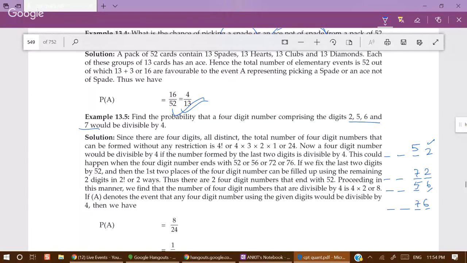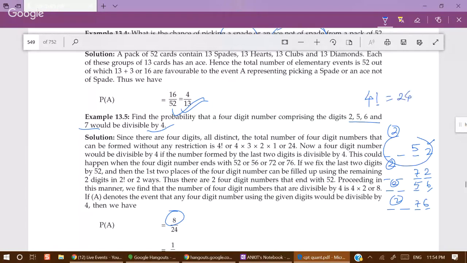Now the remaining two digits in the first case, 7 and 6, can be placed in two ways. So 2 factorial ways. So this is 2, then again 2, then again 2, and then again 2. There are 8 ways. There are 8 numbers that will be divisible by 4, and the total number of numbers is 4 factorial. 4 factorial is 24.